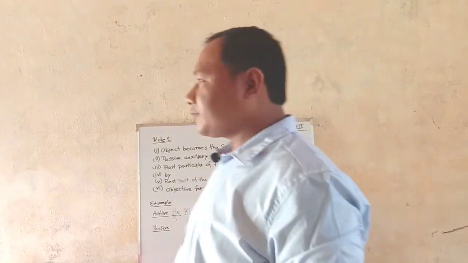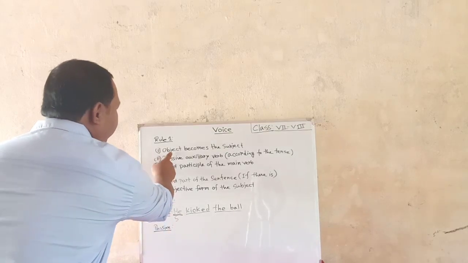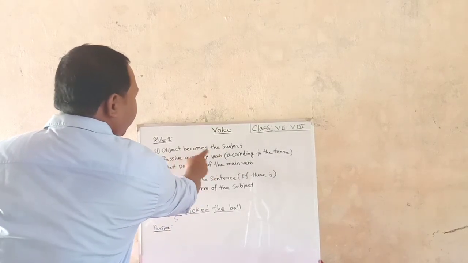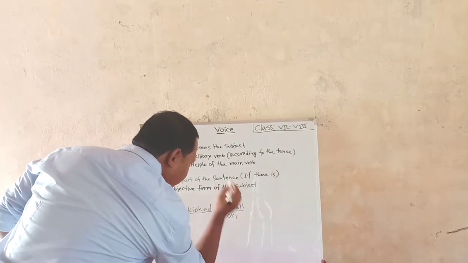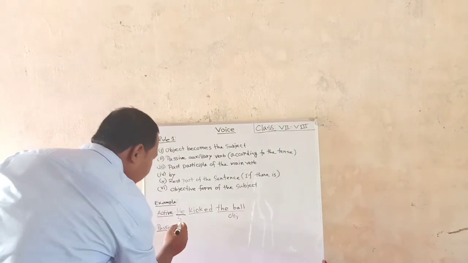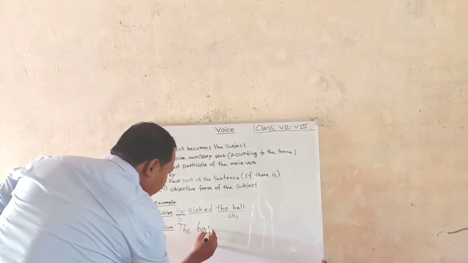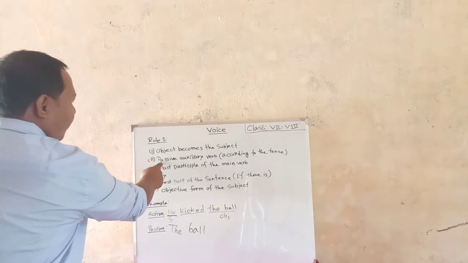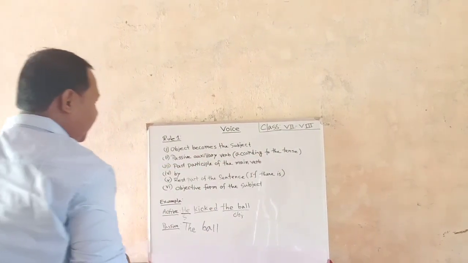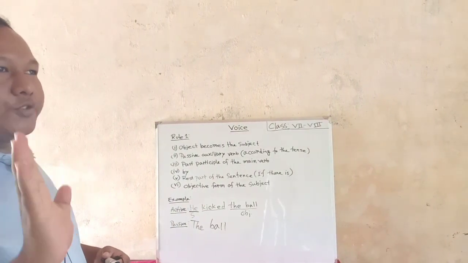According to the rule, object becomes the subject. So what is the object here? This is the object, so let us put it here: the ball. So we have maintained this rule. Number second comes the passive auxiliary verb according to the tense. Now you have to look at the tense. How to identify tense I have taught you in the class.